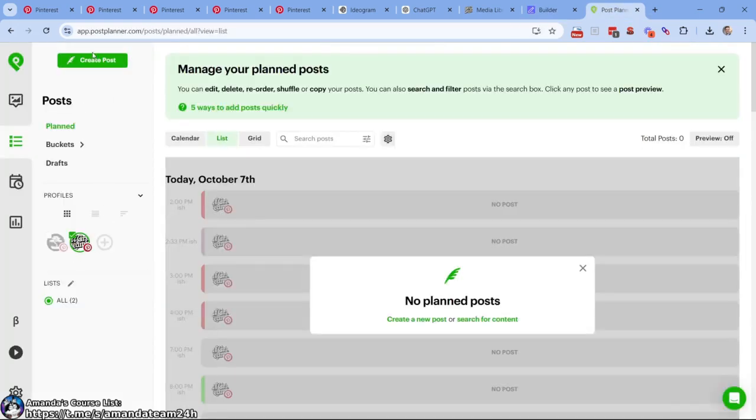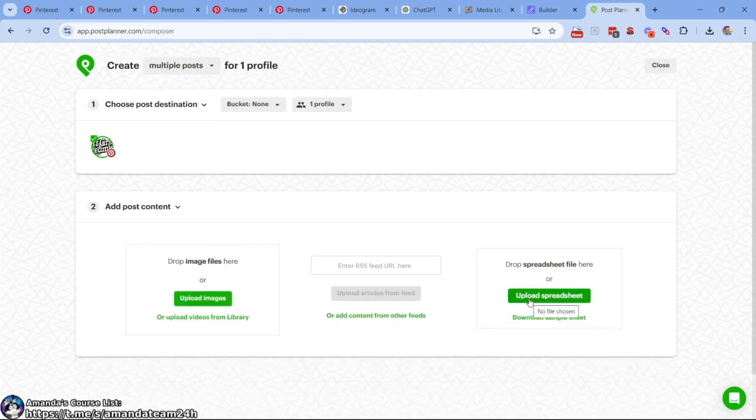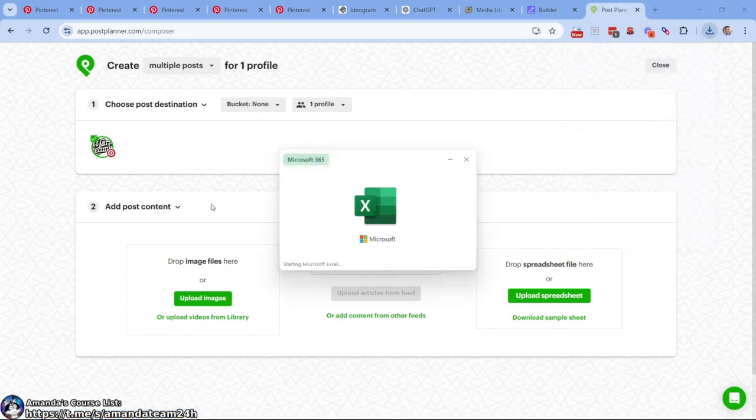What we need to do is create a post. We are definitely rolling through this module. This is great. This is why home decor is so crazy. 60 images potentially here in a second. All right, post planner, what we're going to do, multiple posts for one profile, off-grid dreaming. We are going to download the sample sheet. All right, their sample sheet looks like this.